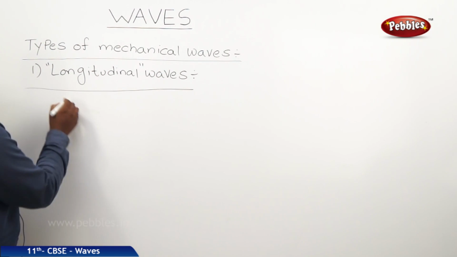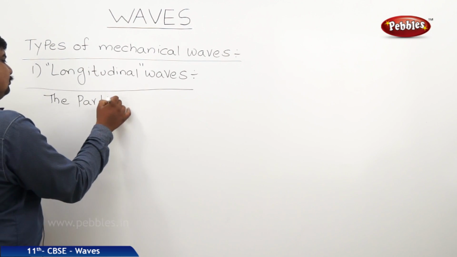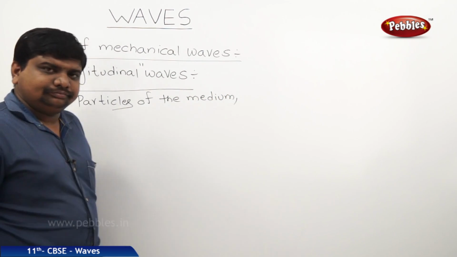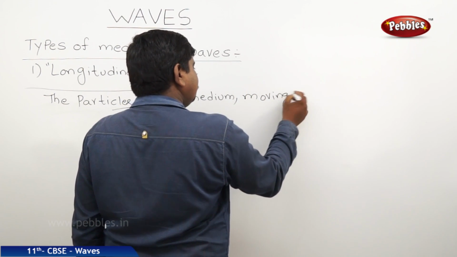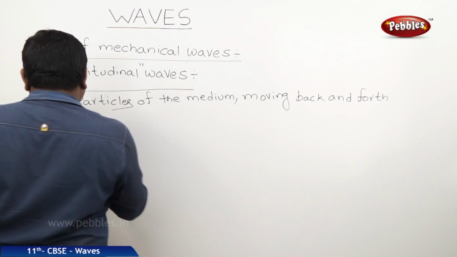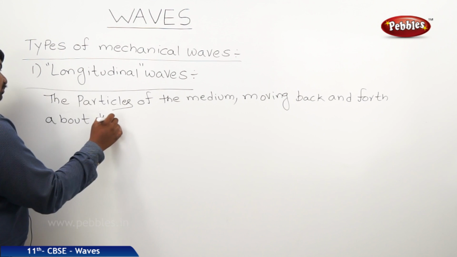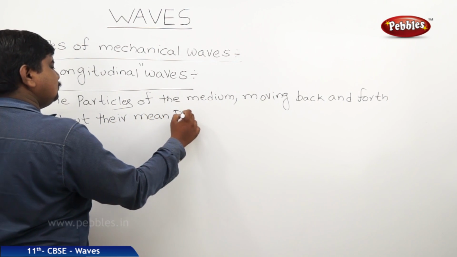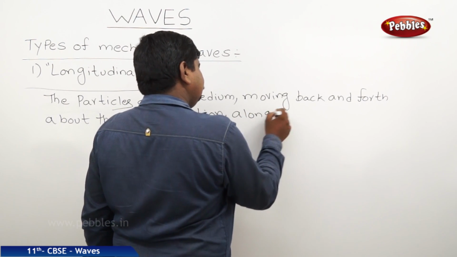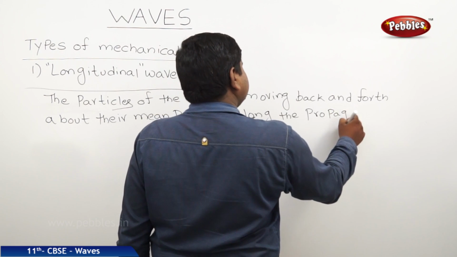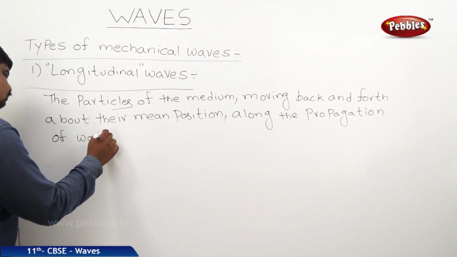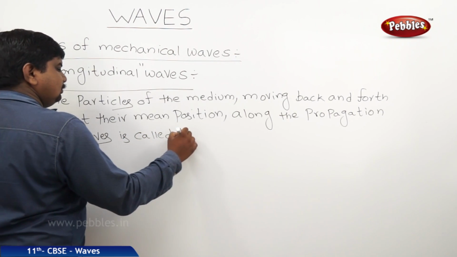That means in longitudinal waves, the particles of the medium moving back and forth about their mean position along the propagation of waves is called longitudinal.